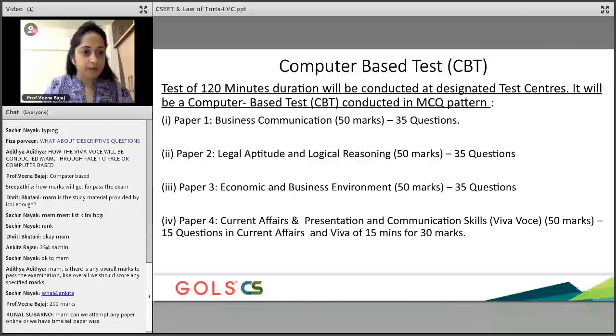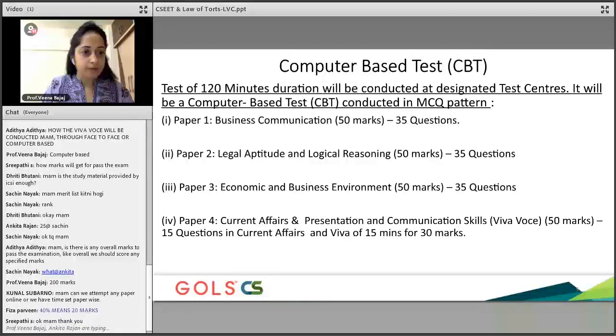This is how the entire CS study material and examinations are conducted. You need to remember one thing: the passing is 40% in each paper and 50% in the overall aggregate. Understood, guys? So it's 40% per paper and 50% in the aggregate.